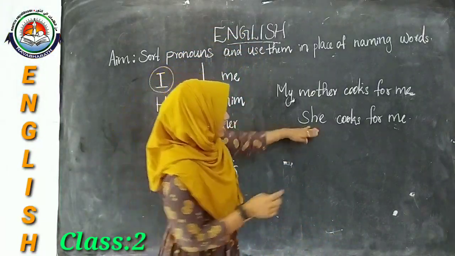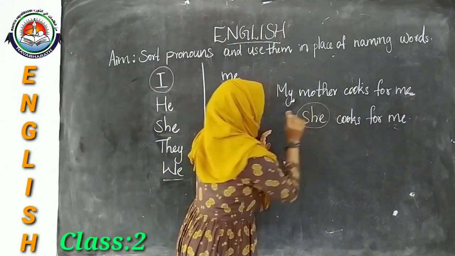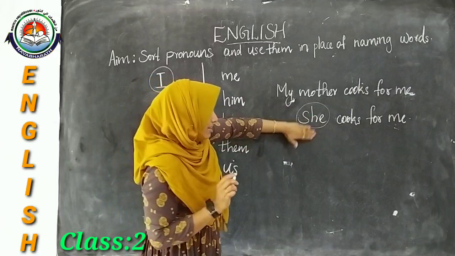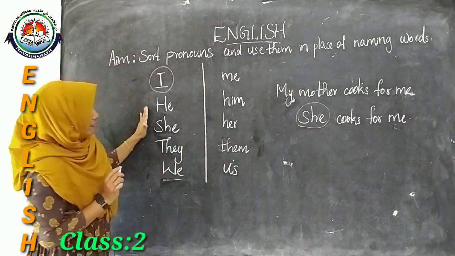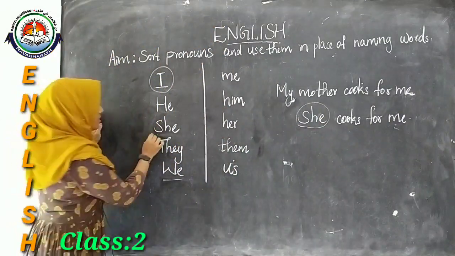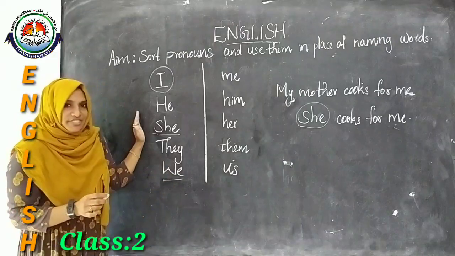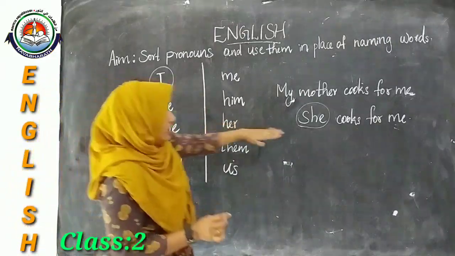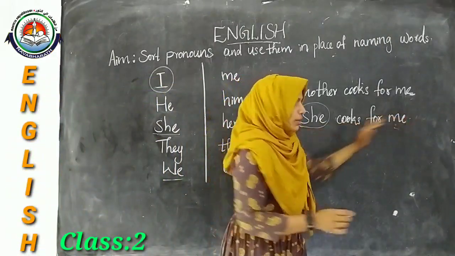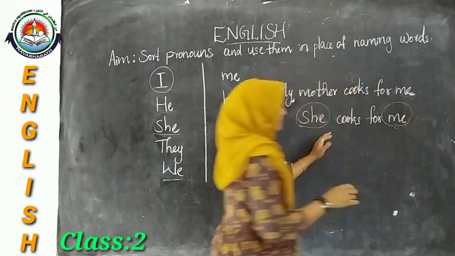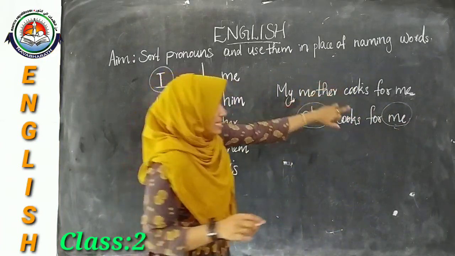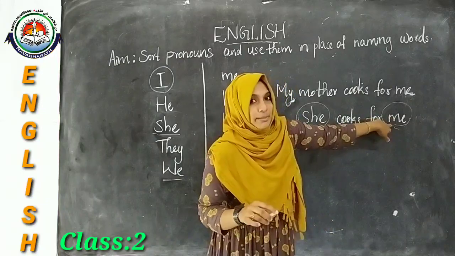So here this word she, I have taken from the first column, and cooks for me. What about that ending word? It is about you.